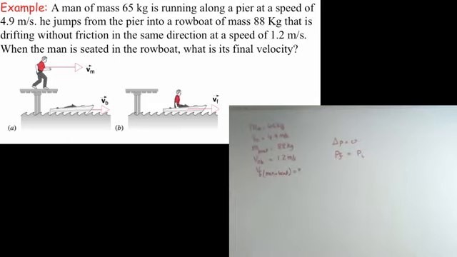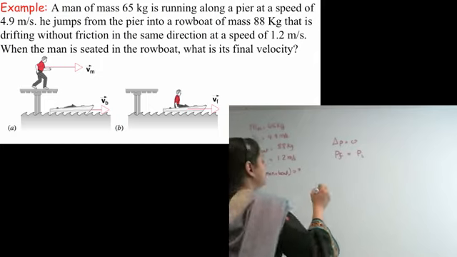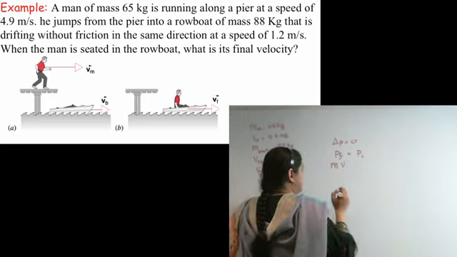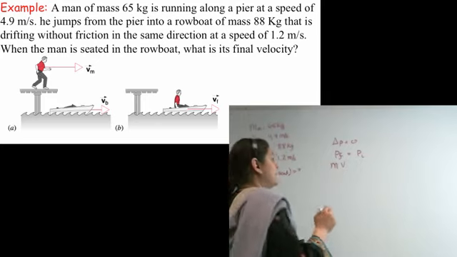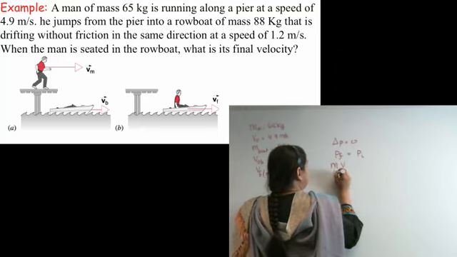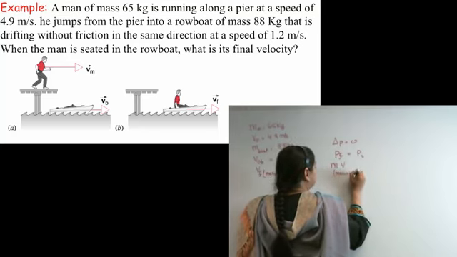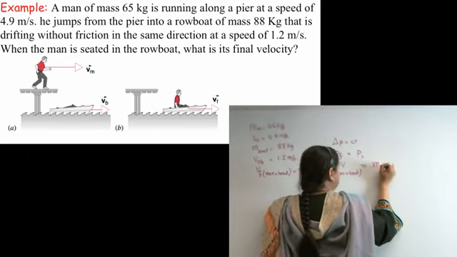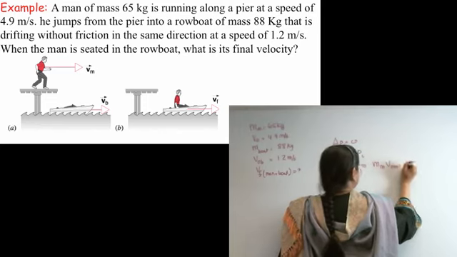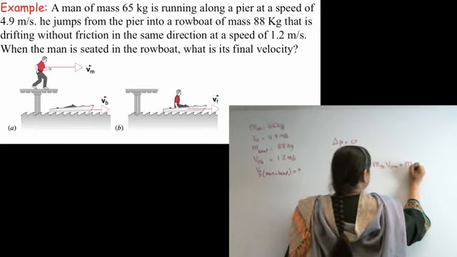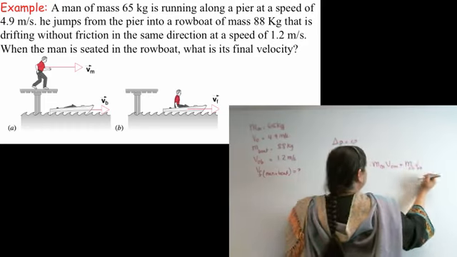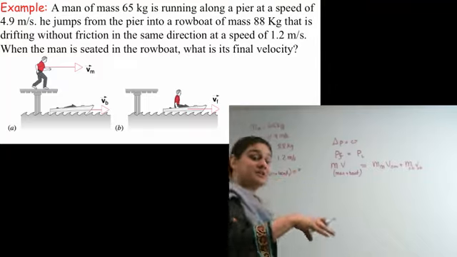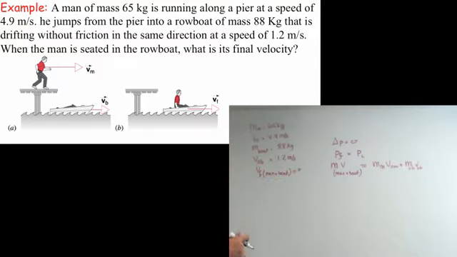So what is P final? P final includes the mass plus the velocity. But which mass and which velocity? Well, the mass that it's going to need is the mass of the man plus the boat, in both cases. Whereas initially it was the mass of the man times the velocity of the man plus the mass of the boat times the velocity of the boat. You see, this is now going to be a system, because now they're not individual anymore. They're actually sitting together, the man inside the boat.